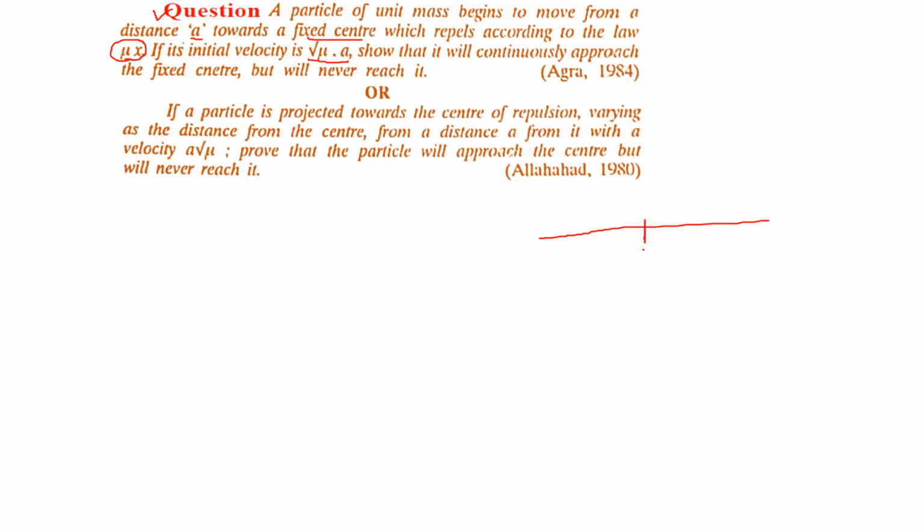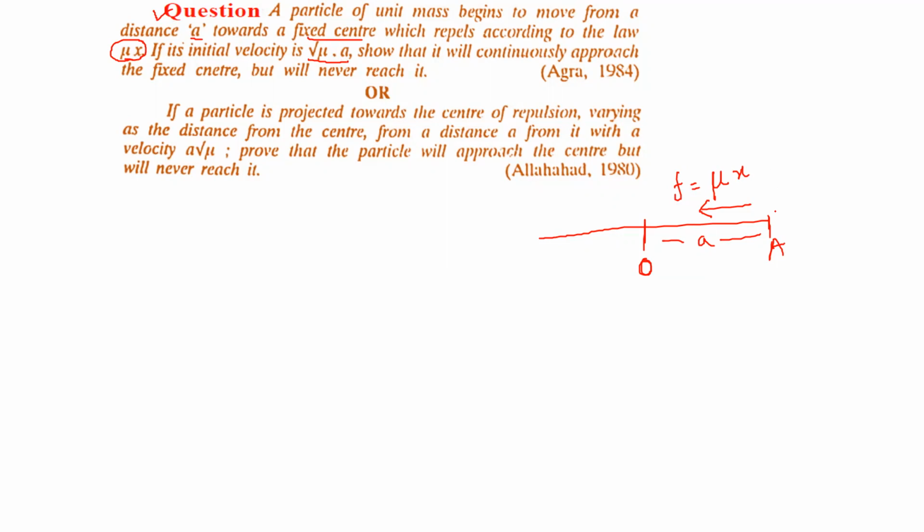So what we are given is that a particle of unit mass begins to move from a distance a towards a fixed center. This is the center, and this is the distance a from where the particle will start towards the fixed center, approaching this center, which repels according to the law mu x. So this is the law; that means this is the value of the acceleration, F is equal to mu x.